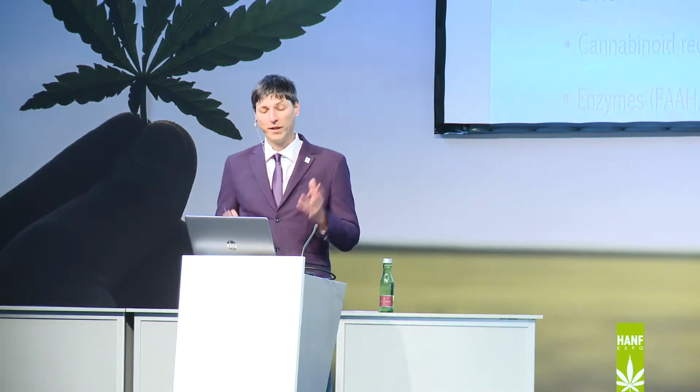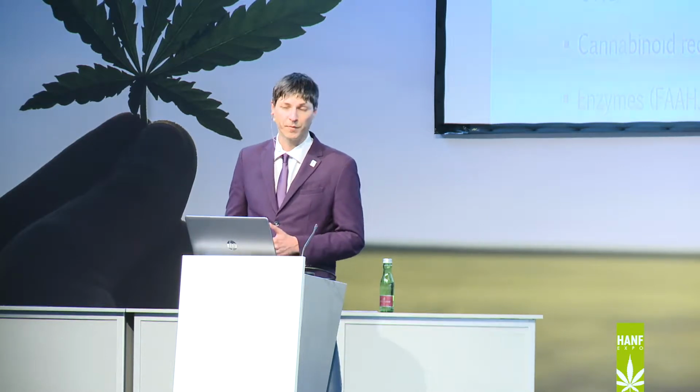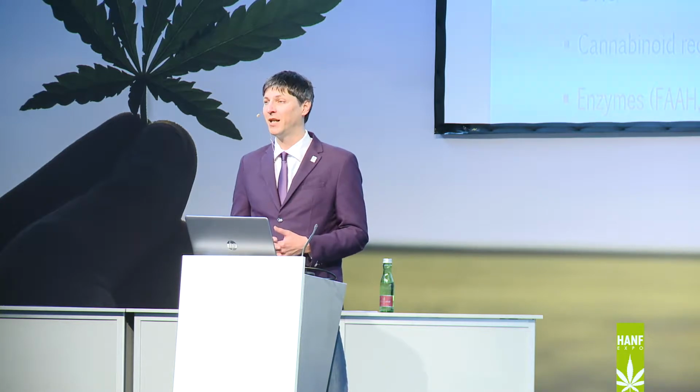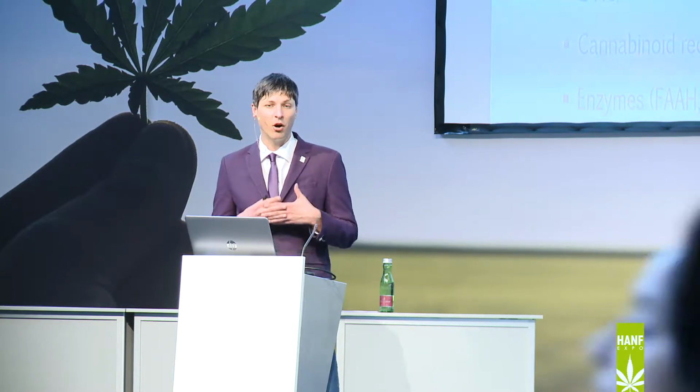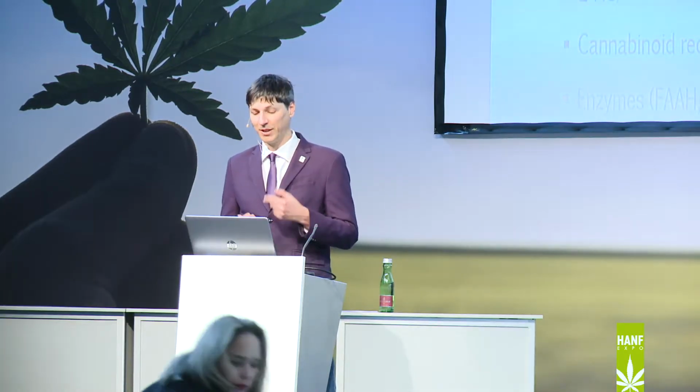Now, what does the endocannabinoid system do? It's a very important system, and its main function is maintaining balance in our body. So homeostasis, or balance, is an important factor, and it affects nearly all the physiological systems in our body.